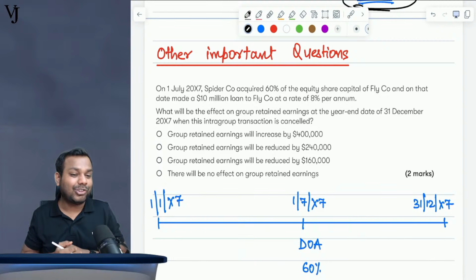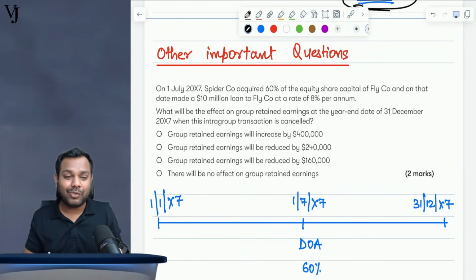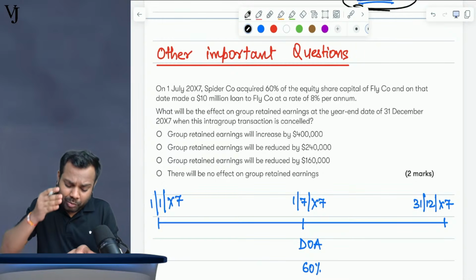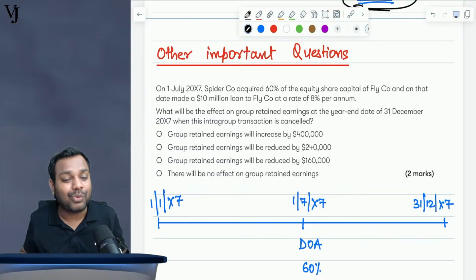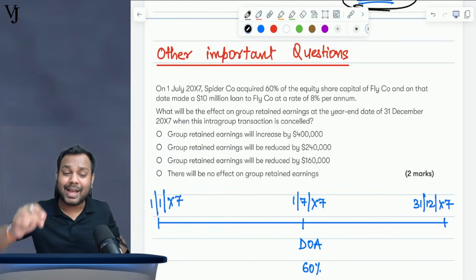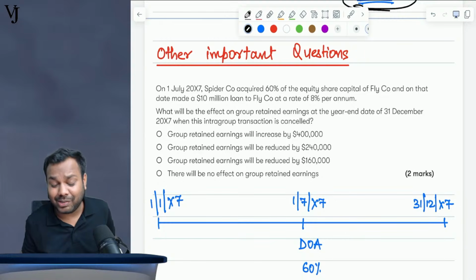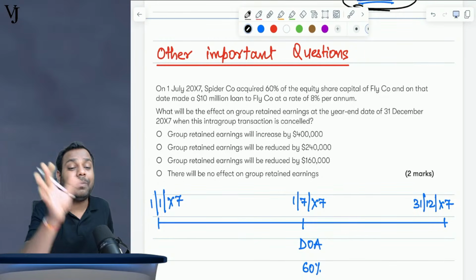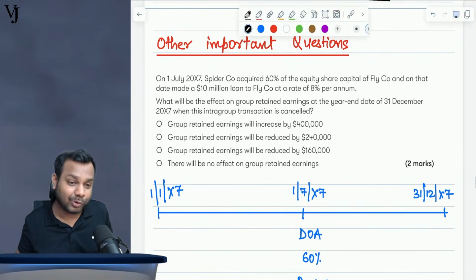Okay, question number 269 from BPP material on intra-group loans. This is the question which I will tell you in almost every batch. I take up this question at least 3 to 4 times. This is the most important question, and I can guarantee that if this question had come in the exam for the first time, you would definitely have made a mistake. So let's read and understand the question.